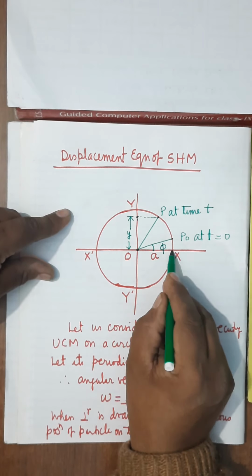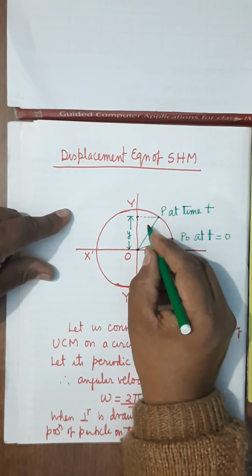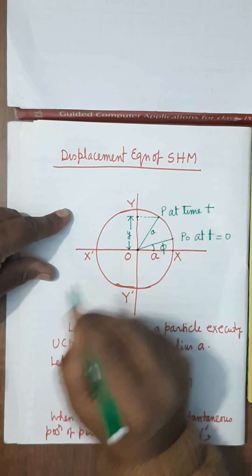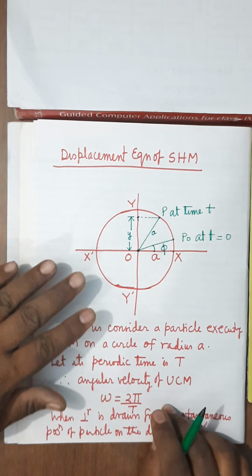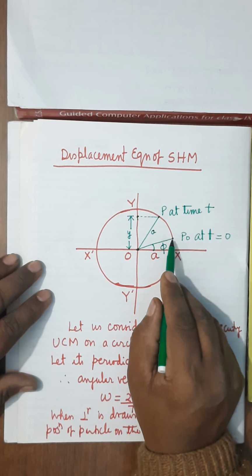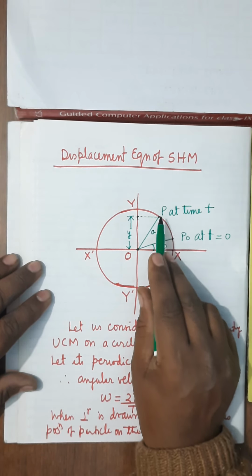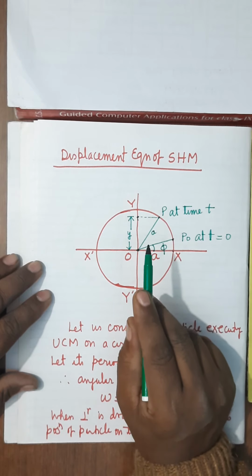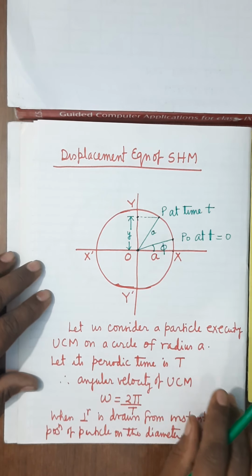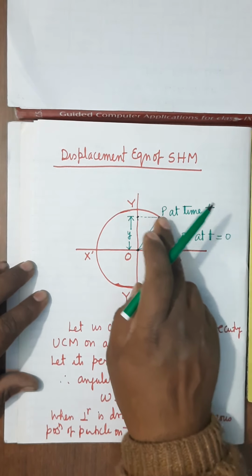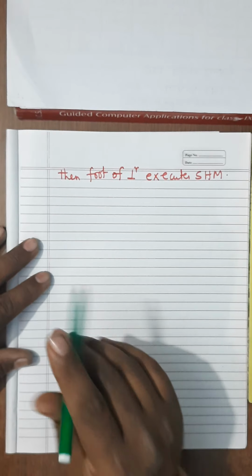Now OX is the radius, OP is also the radius, which you can name as A. So you can see here that the particle has reached from P naught to P in time t. That we will write here.